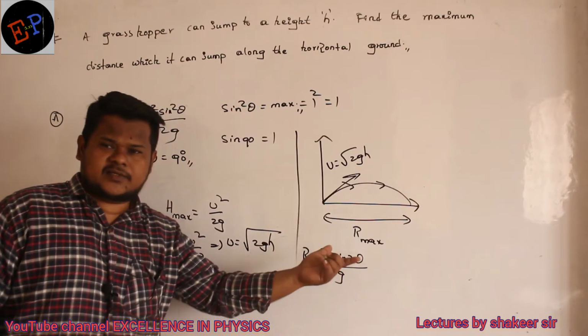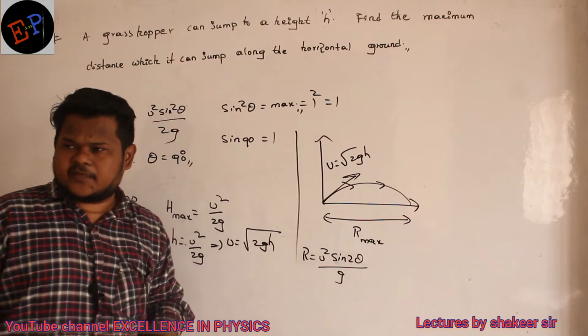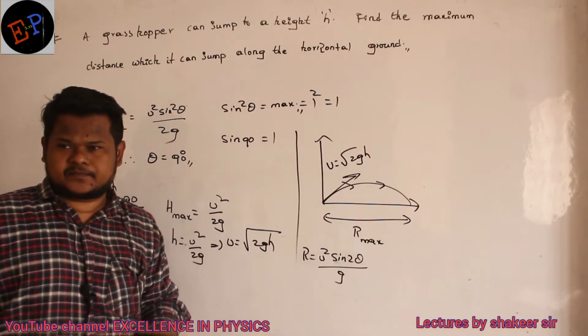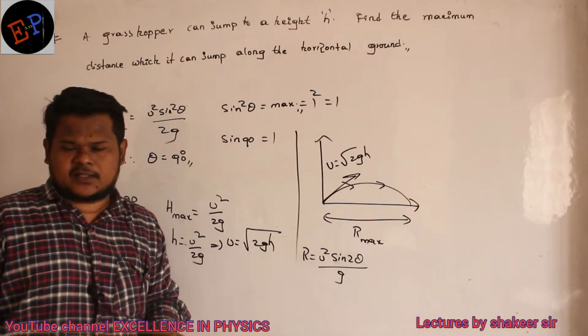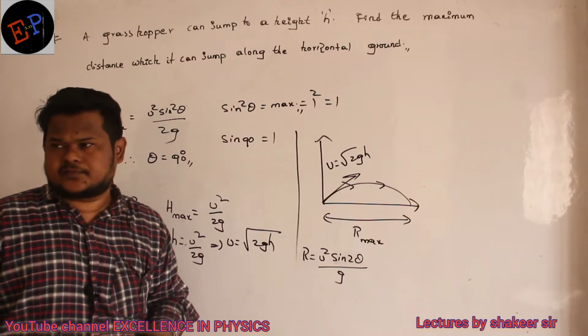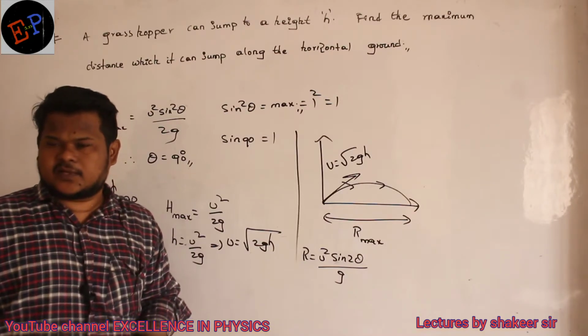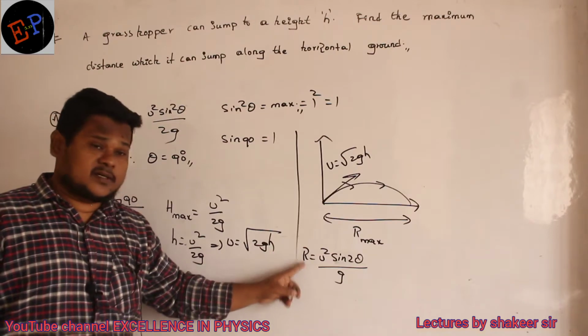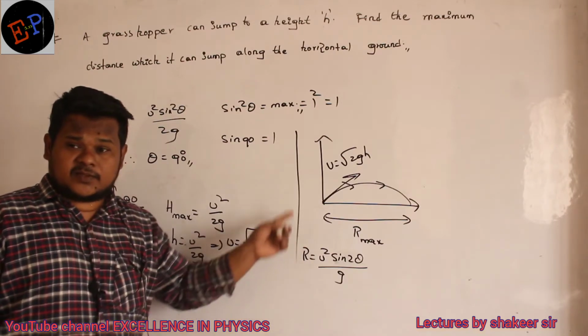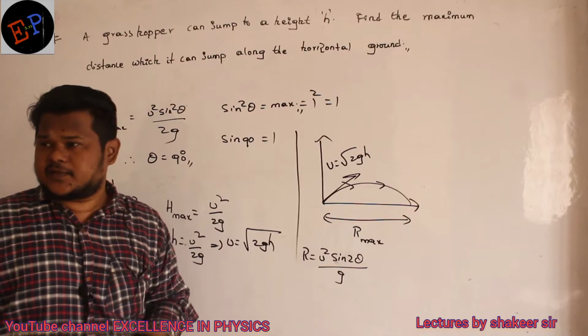Again, when sine 2 theta is maximum, the maximum value is 1. So sine 2 theta is 1, then 2 theta will become 90 degrees, no? Therefore theta value is 45 degrees. So already we studied that range will be maximum when I throw the body at an angle of 45 degrees. Already we discussed this one, no?